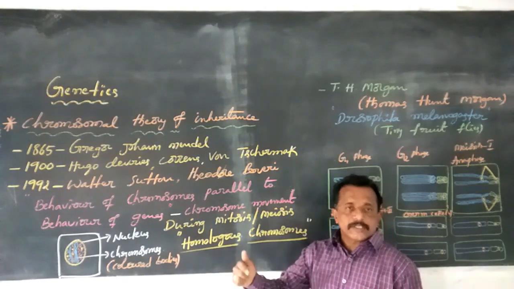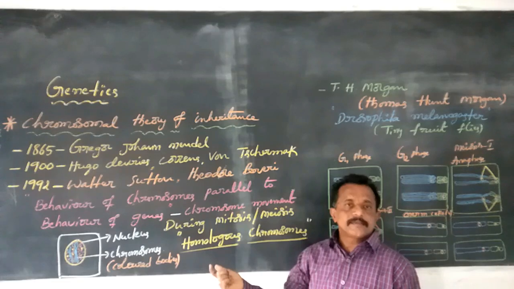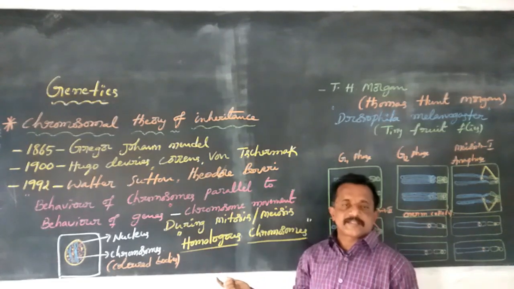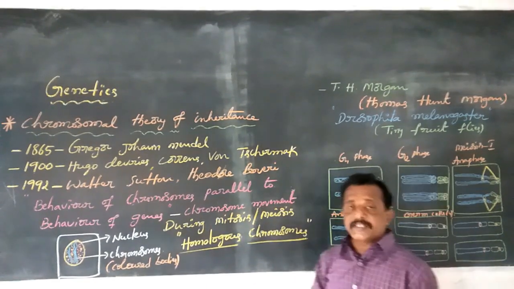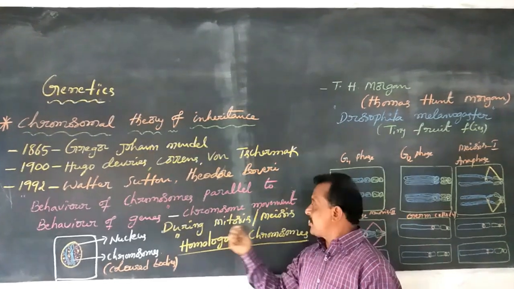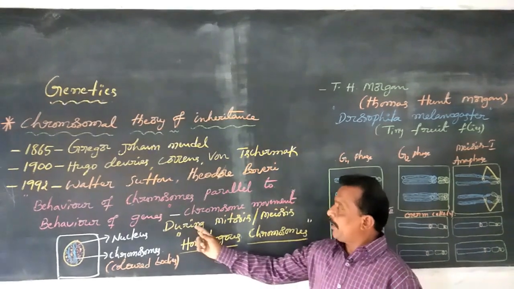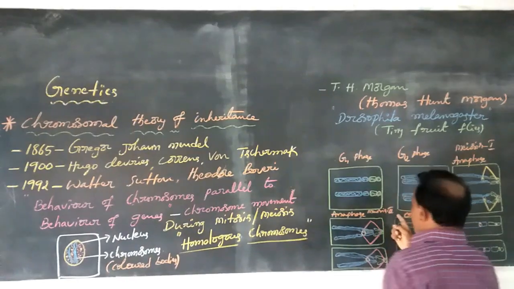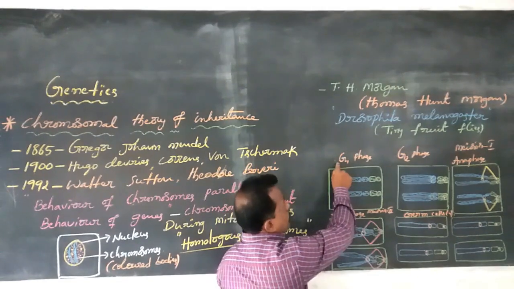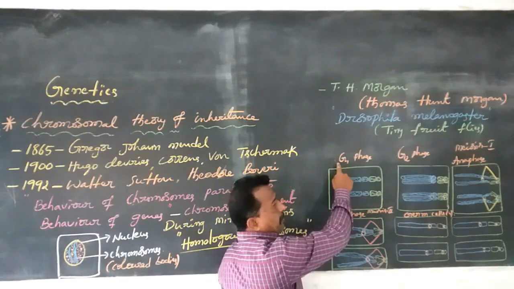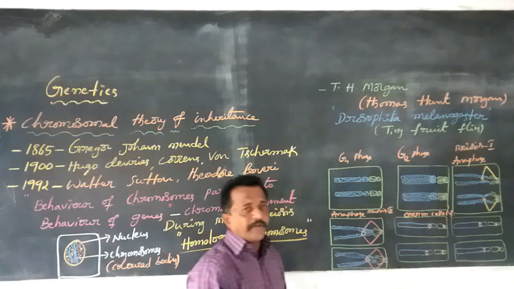Recall, we have to study the cell cycle once again. The cell cycle has interphase and M phase. Interphase has the G1 phase, S phase and G2 phase. M phase is mitosis and also meiosis. Now let us observe the chromosome movement. The interphase consists of three phases: first the G1 phase, second the S phase, third the G2 phase.